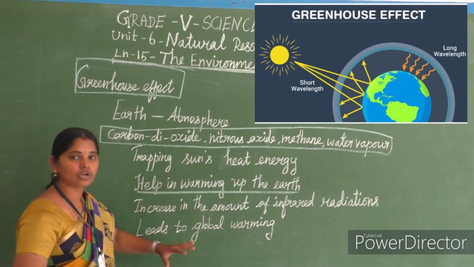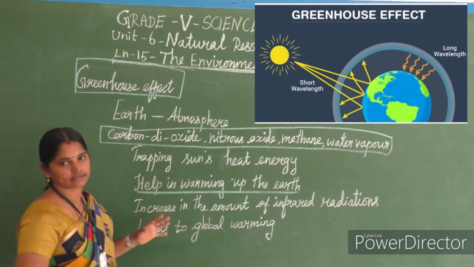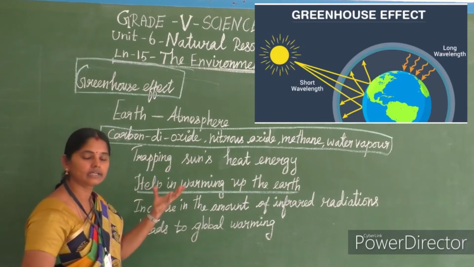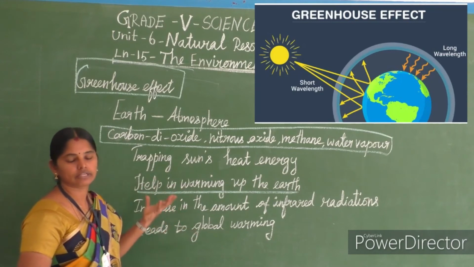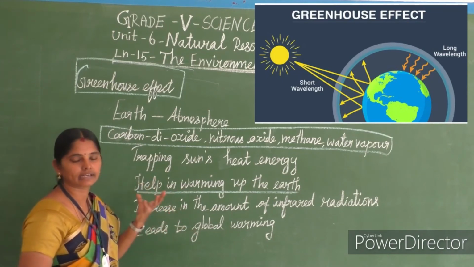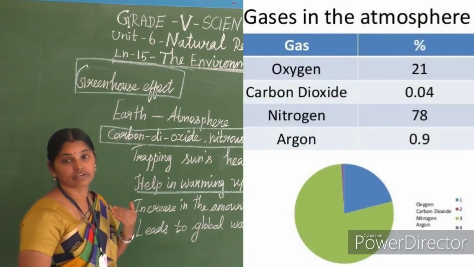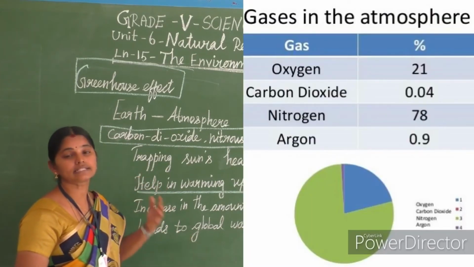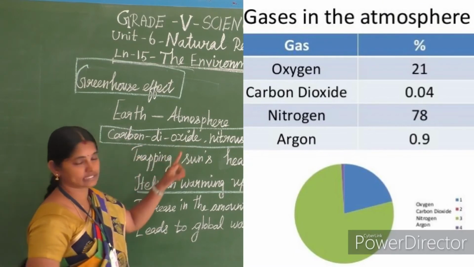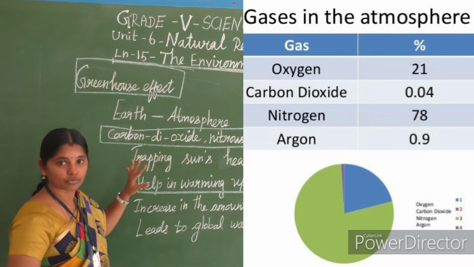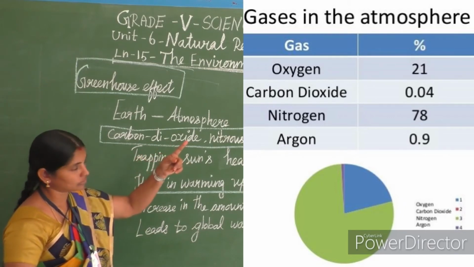Normally, naturally, this effect will be there. That greenhouse effect only helps in warming up the earth, and the plants, trees, herbs, everything, the plant life grows well on our earth. If any imbalance happens in these gases, the percentage should be minimum. What is the percentage of carbon dioxide? Look at it.